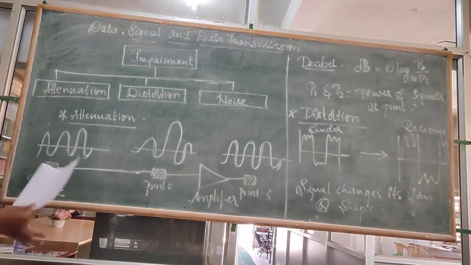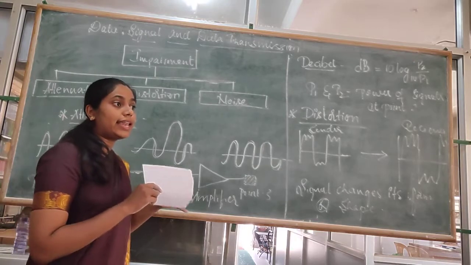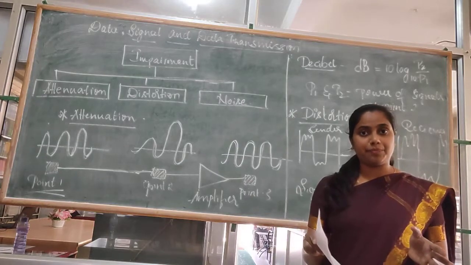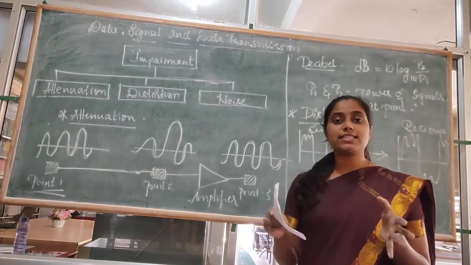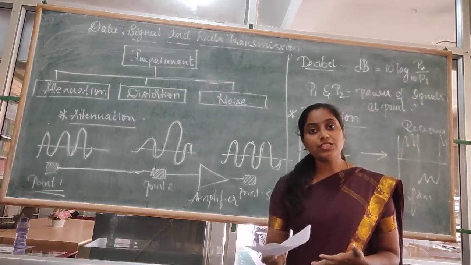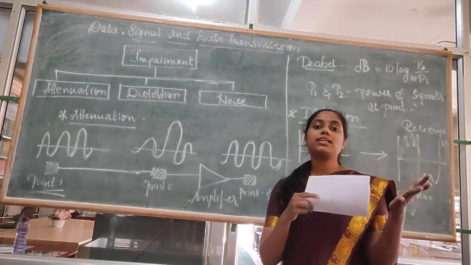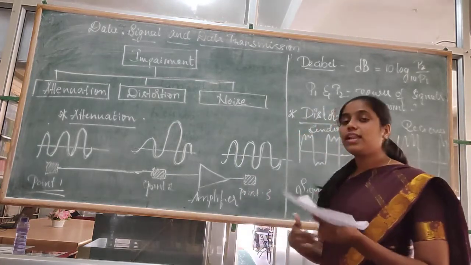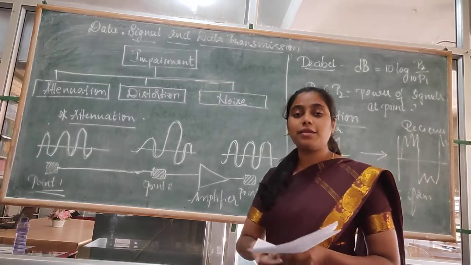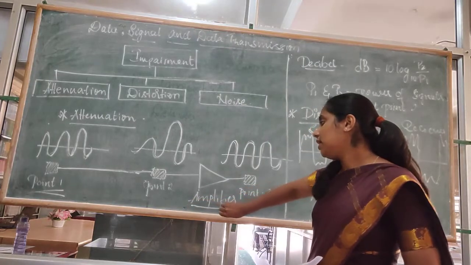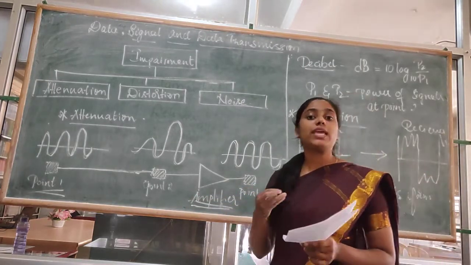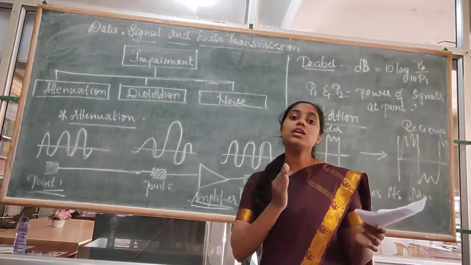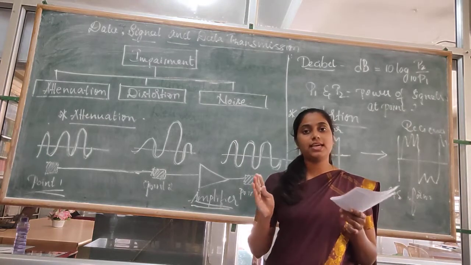For example, let's see an example of attenuation in electrical wires. In electrical wires also, electrical signals are passing. When electrical signals pass, there will be heat generation, right? Due to heat generation, part of the signal is being lost. So how can we correct it? These attenuated signals can be corrected through the amplifier. By introducing an amplifier, we can correct the attenuated signals so that the receiver receives the signal which is actually sent by the sender.